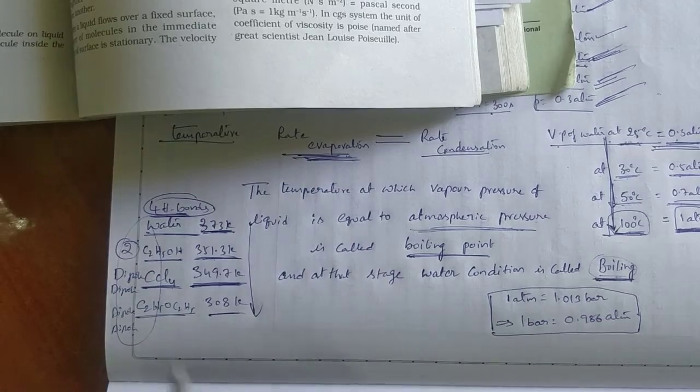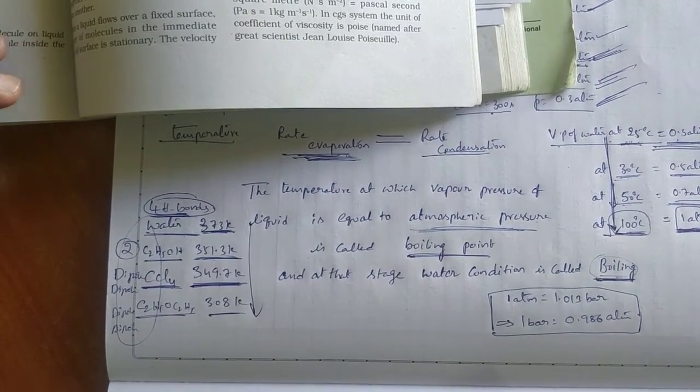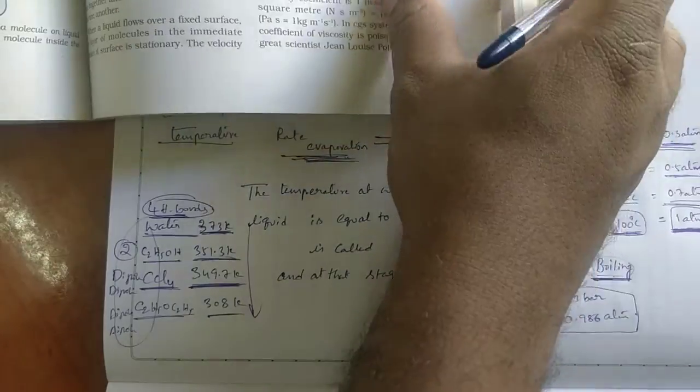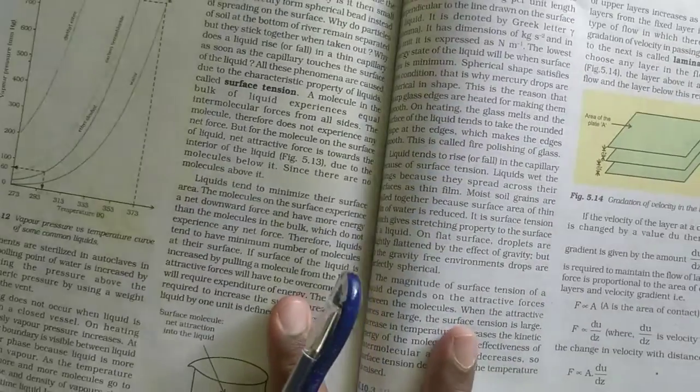Okay? From here onwards, simply we will go through the remaining properties, surface tension and viscosity. More than this, surface tension and viscosity you will study in physics. That's why simply we will go through here.